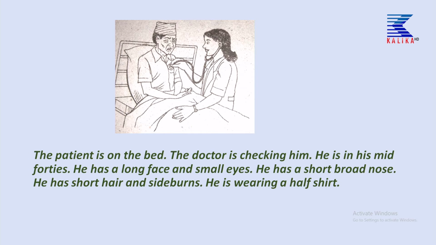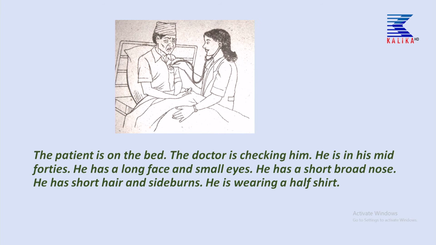He has a long face and small eyes. Just see his face. What kind of face can you see, children? So, his face is long and eyes are small. He has a short broad nose.